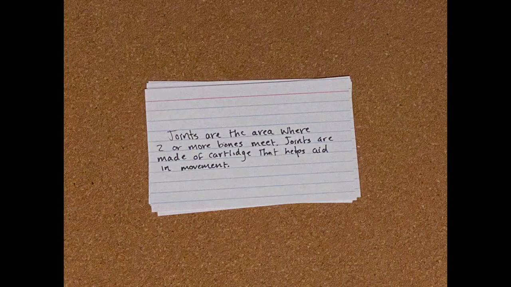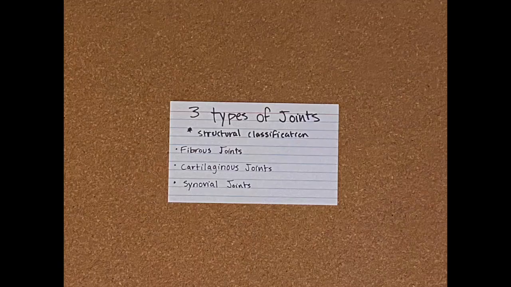In addition to bones, joints play a key role in the skeletal anatomy of endoskeleton animals and humans. There are three types of structural classification for joints: fibrous joints, synovial joints, and cartilage joints. Plantar joints, hinge joints, condyloid joints, saddle joints, and ball and socket joints are all a part of the synovial joint group. There are many different joints named in different groups, however, they all fall under the main three categories.